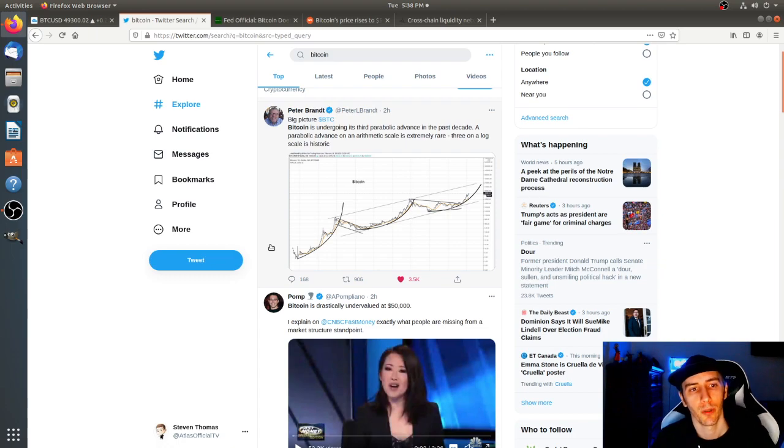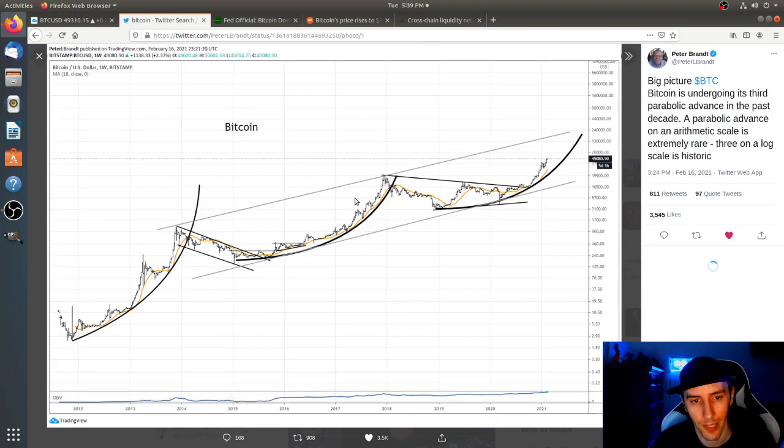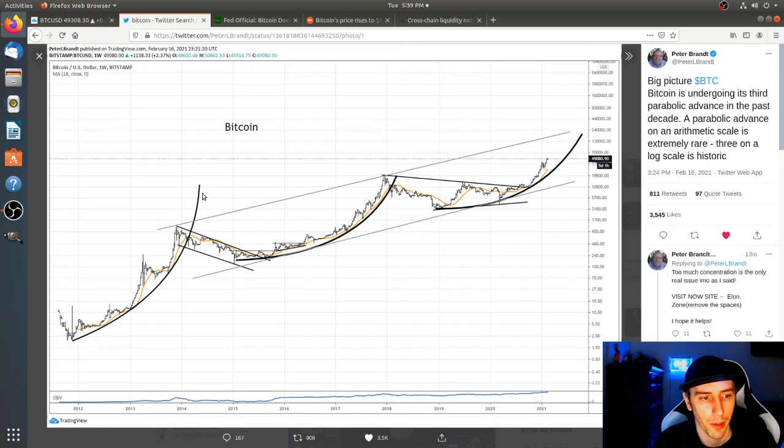So, big picture, Bitcoin. Bitcoin is undergoing its third parabolic advance in the past decade. A parabolic advance on an arithmetic scale is extremely rare. Three on a log scale is historic. This is from Peter Brandt. Take a look at this chart right here. We got one parabolic run pushing through the 2011 to 2014 period. We got another one pushing from 2015 to the 2018 period, and another one that's starting right around that 2019 period, making its run up there too.